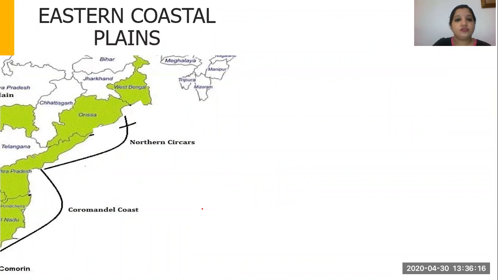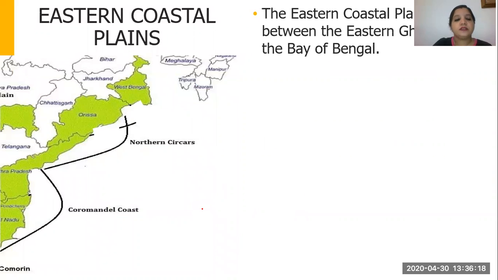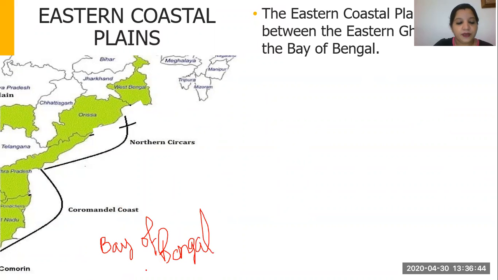Now let's move on to the eastern coastal plain. In the same way, the eastern coastal plain also lies between the Eastern Ghats and the Bay of Bengal. You already know that the eastern part of India is surrounded by the water body Bay of Bengal, isn't it? Yes. So this is the Bay of Bengal and this is the eastern coastal plain.